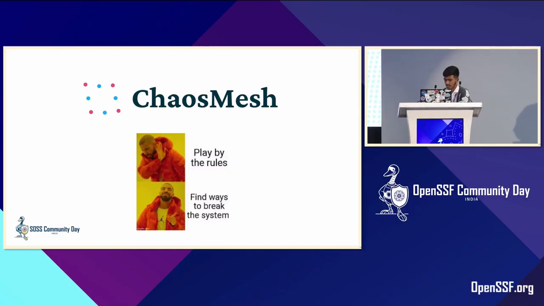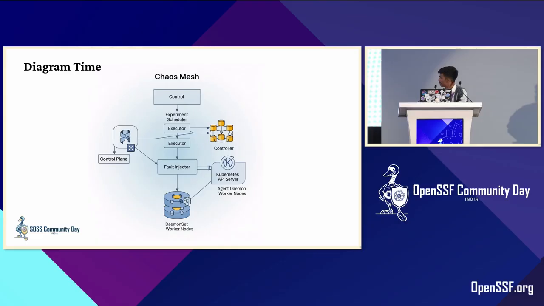This is a simple architecture of Chaos Mesh; I tried to make it simple. Chaos Mesh is completely built on Kubernetes CRDs, that is, custom resource definitions. To manage different chaos experiments, Chaos Mesh defines multiple CRD types based on the different fault types, and also implements separate controllers for different CRD objects. It contains three main components: the Chaos Dashboard, the controller, and the daemon set.